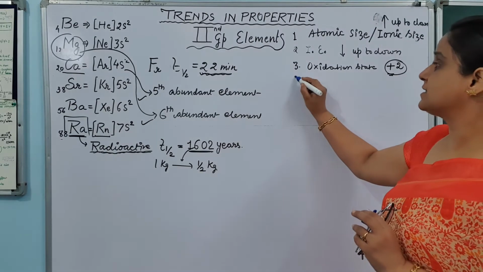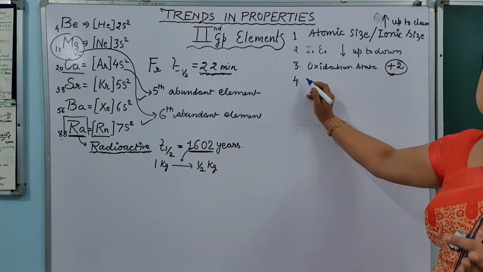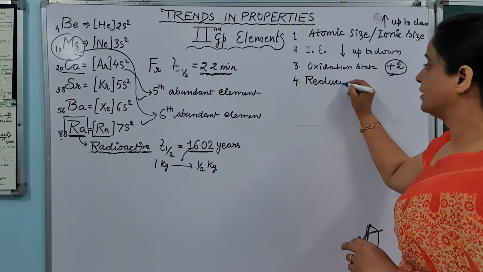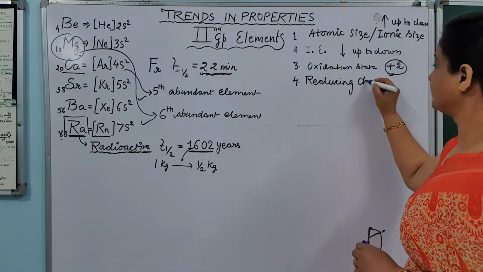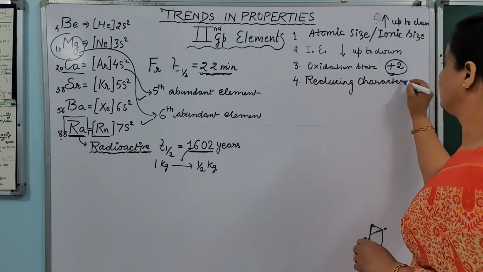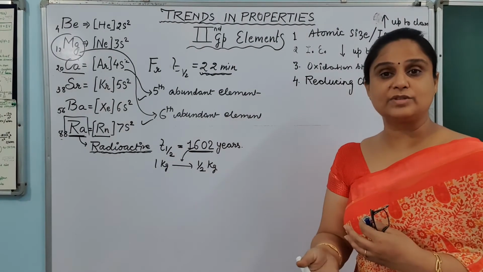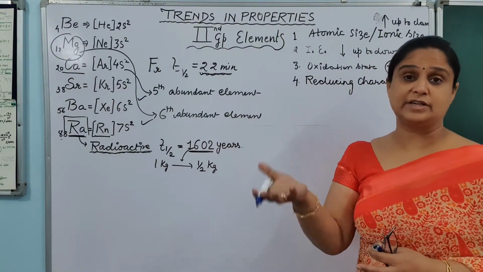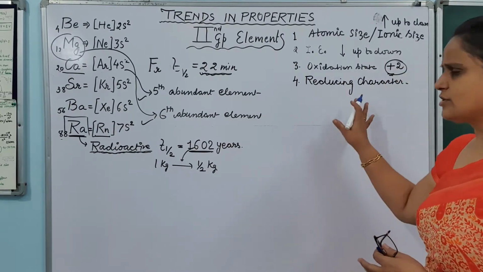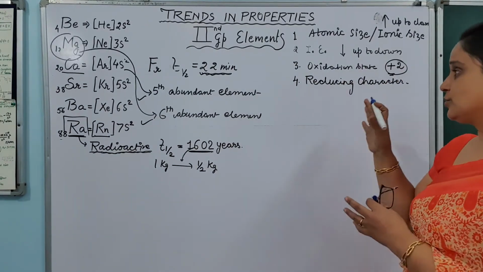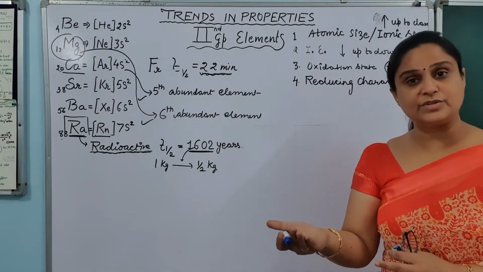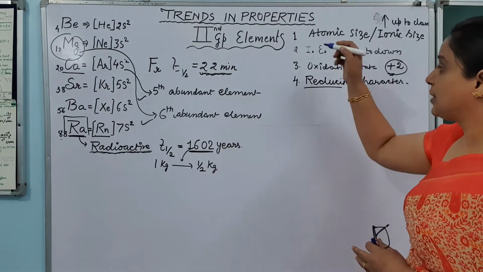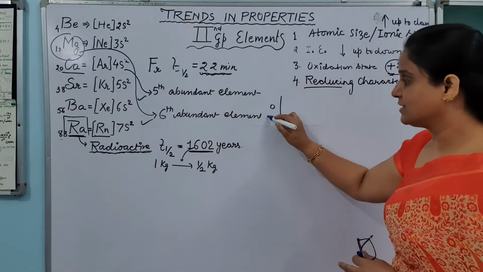Okay. Next property is their reducing character. We know that reducing character depends on how easily they lose the electron. We know that first group elements are very strong reducing agents because they have more tendency to lose the electron. These are also very good reducing agents. They also have the tendency to remove the electron so that they can reduce the others. They are good metals, but how does the reducing character change from up to down when we go, because the size increases up to down.